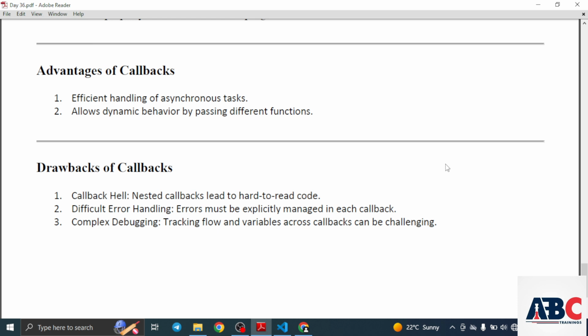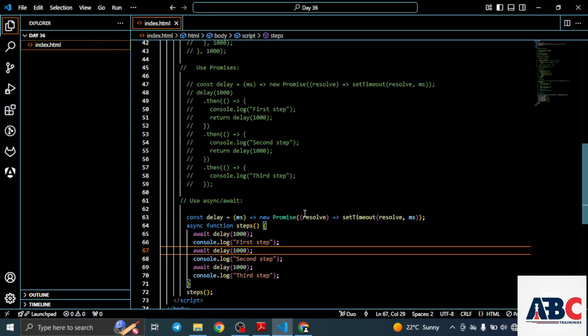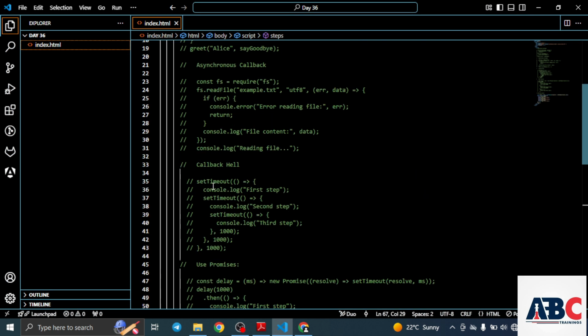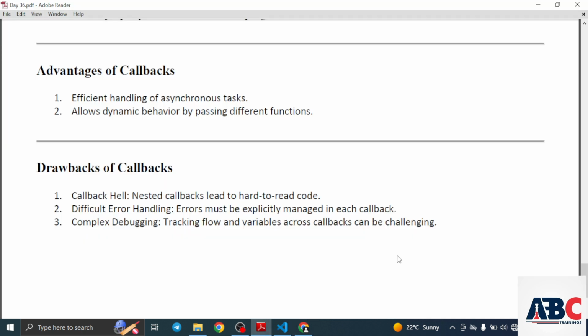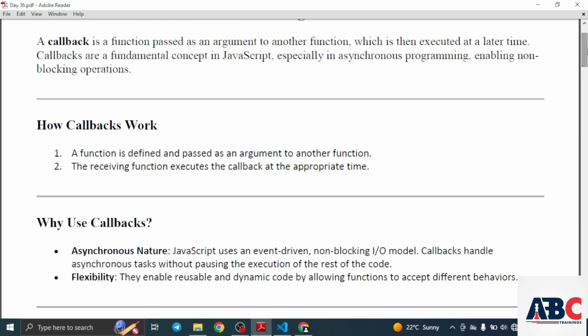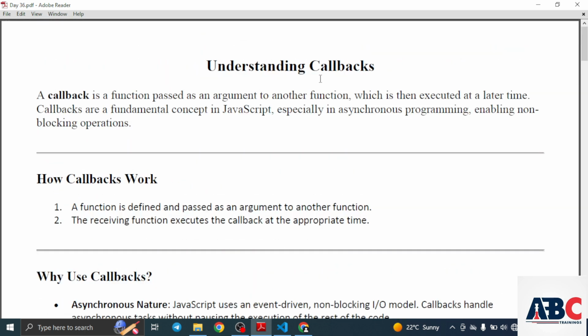These are some drawbacks of callbacks. Callback hell: nested callbacks lead to code that is hard to read. Here we can see also it is hard to read the code, with a function inside another function with the help of callbacks. Difficult error handling: errors must be explicitly managed in each callback. Complex debugging: tracking flow and variables across callbacks can be challenging. So today we have seen the concept of callbacks.